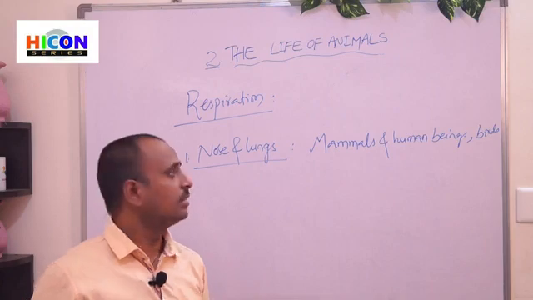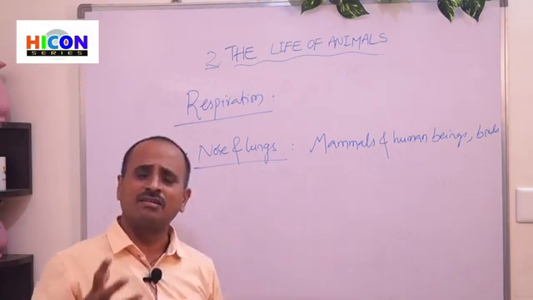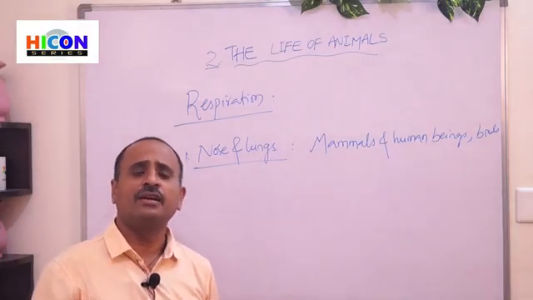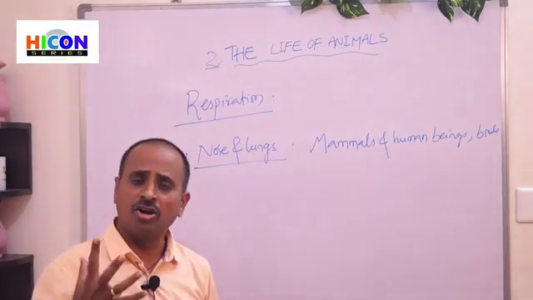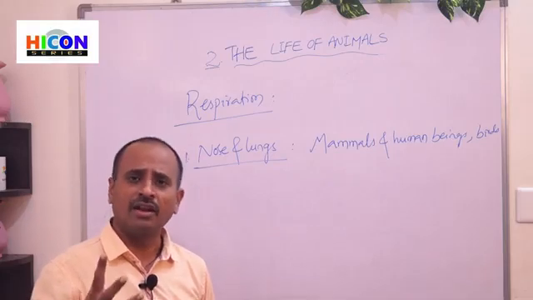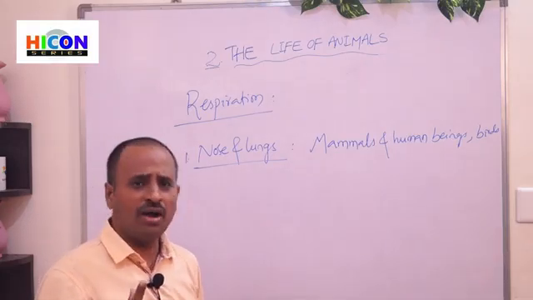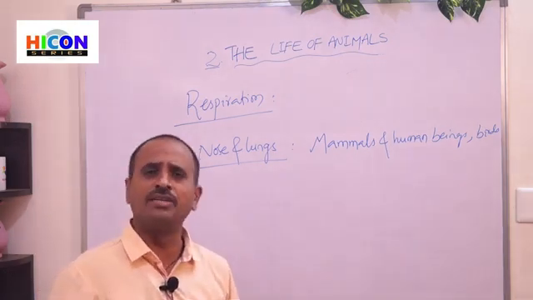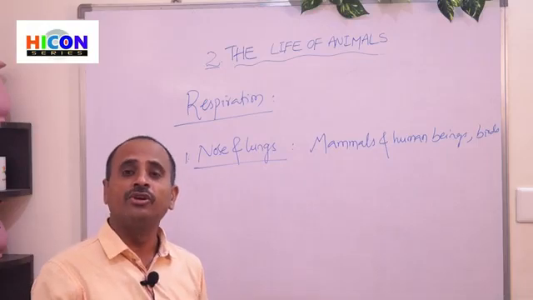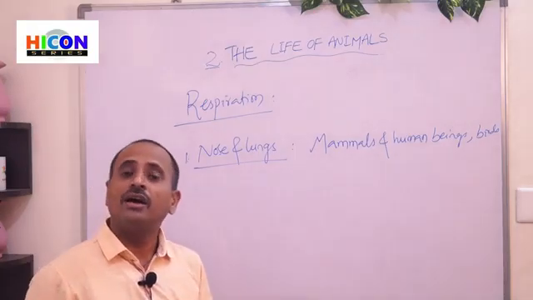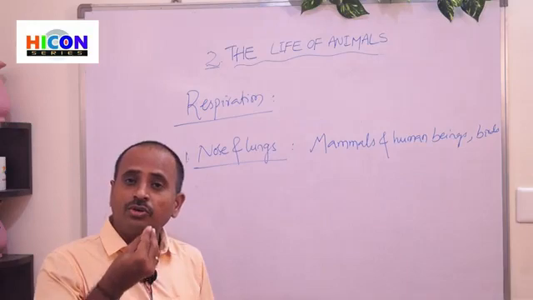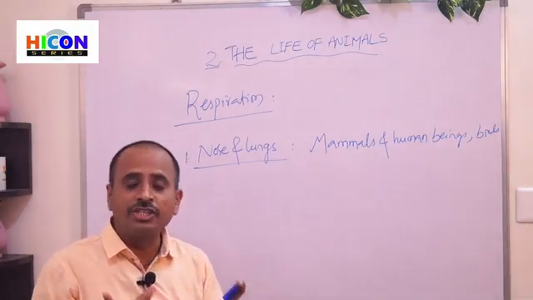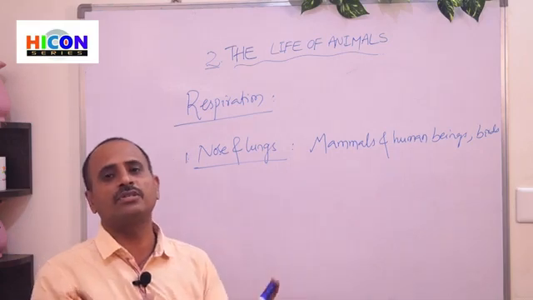Examples of mammals are dogs, cats, rats, tigers, cows, buffaloes, lions, and wolves. Some birds also breathe through their nose, and the air goes into their lungs, and from the lungs the oxygen is distributed to all parts of their body.